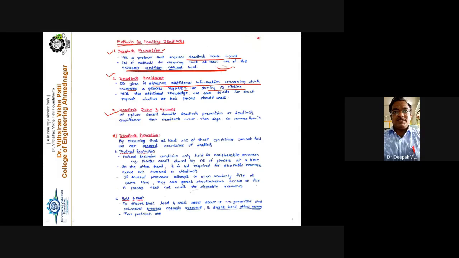So avoidance means the operating system has to look into the future at the demand, or the need, of each and every process. Underline the word need. What is the need of each process, that is to be checked by the operating system. With this additional knowledge, we can decide for each request whether or not the process should wait.